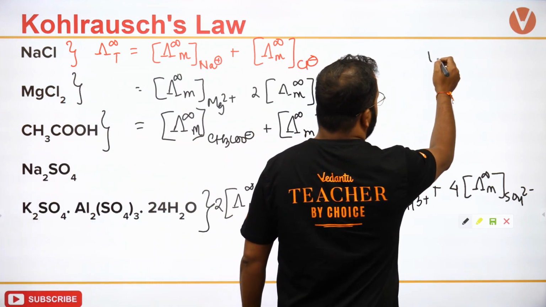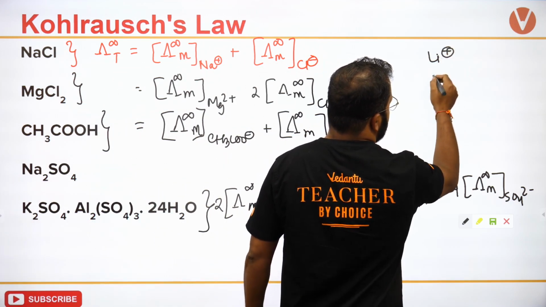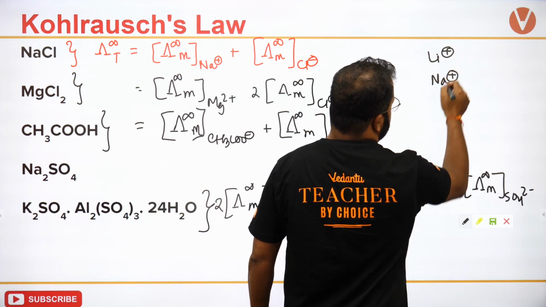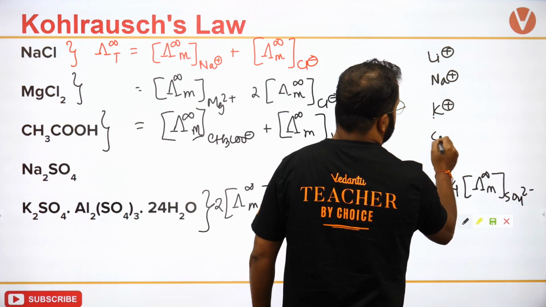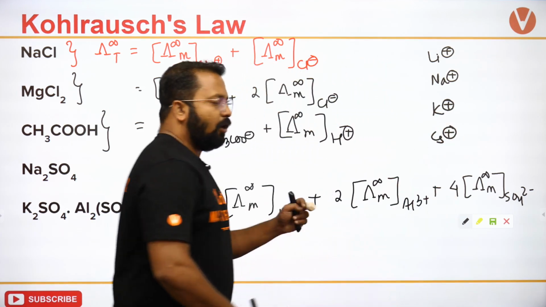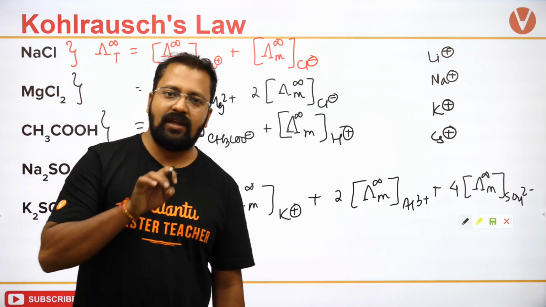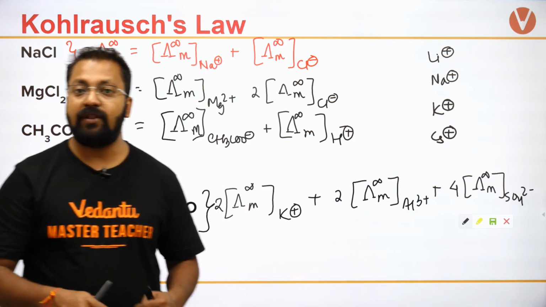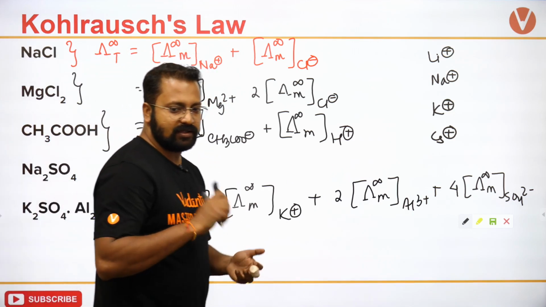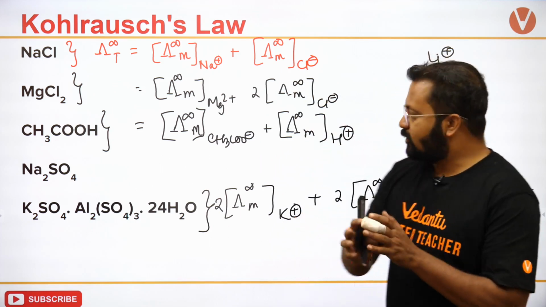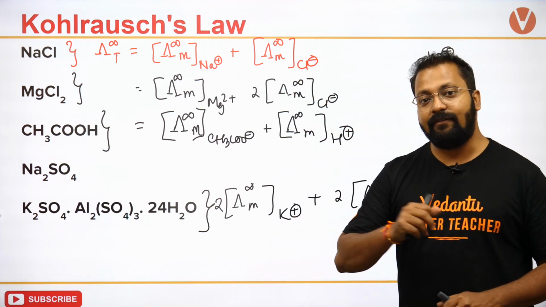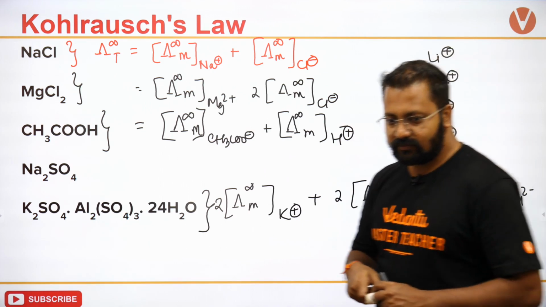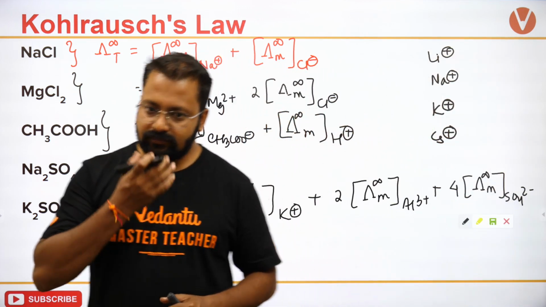Now it is very vital to know that अगर मैंने ions की mobility calculate की, so let's say I take Li plus, Na plus, K plus, Cs plus. Of all these 4 cations placed in water, which will travel the fastest? Can you guys give me an answer? बताइए क्या होना चाहिए?